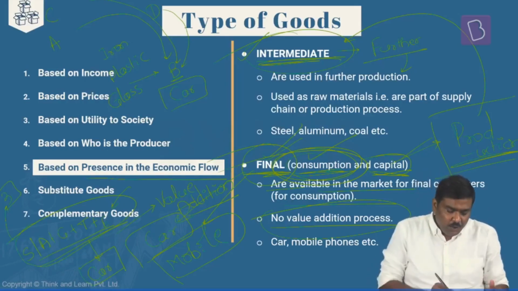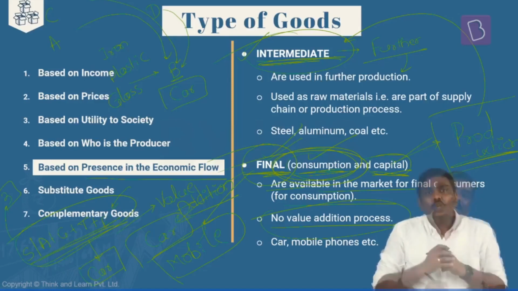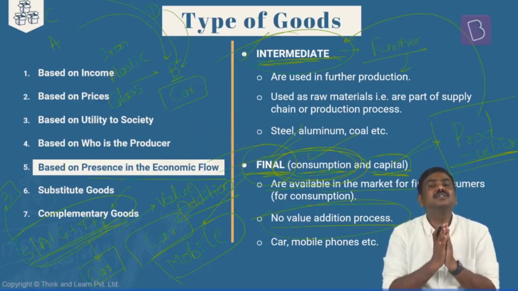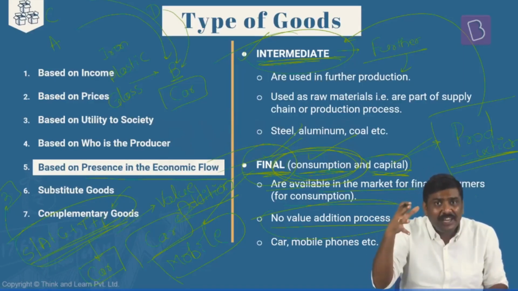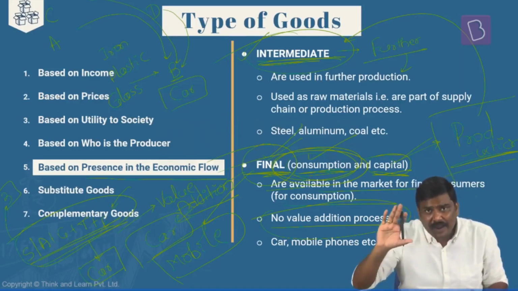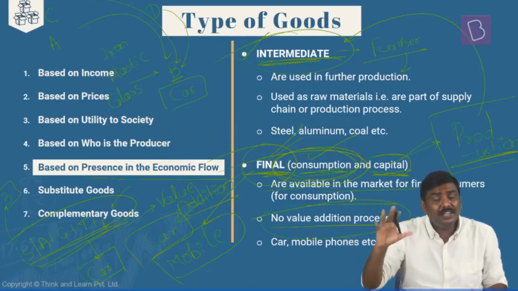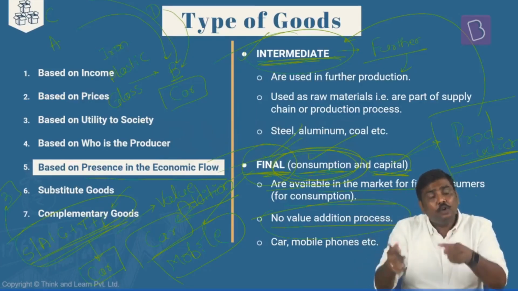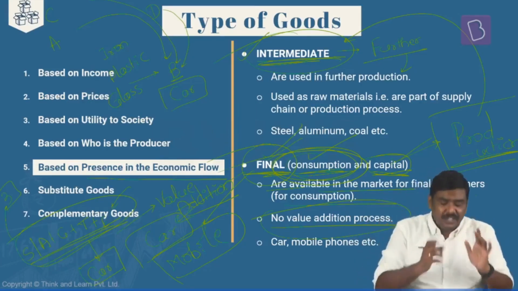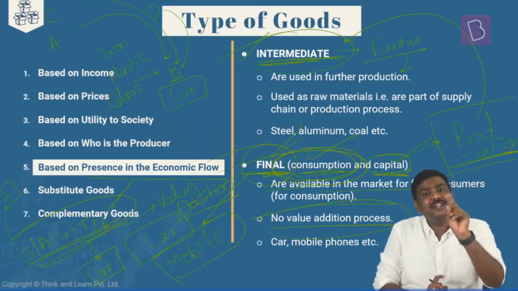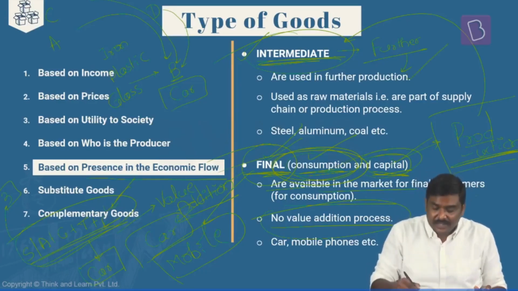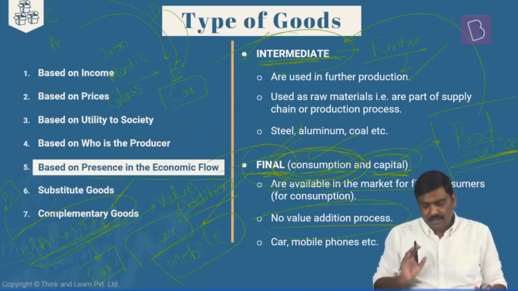But have a look at this. You have purchased all of these intermediate goods. You will need a particular machine to manufacture the car using all of these intermediate goods. That machine is not getting any value addition. The machine is simply being purchased by the company to manufacture the car. The value addition is happening in the case of intermediate goods. Value addition is not happening in the case of capital goods. That is the important point of difference between intermediate goods and capital goods.